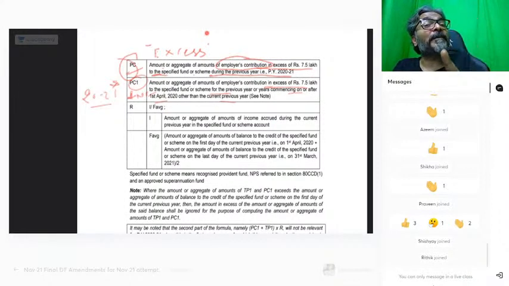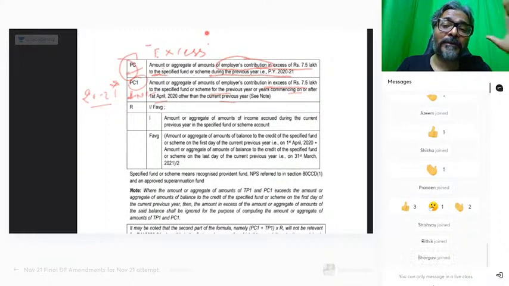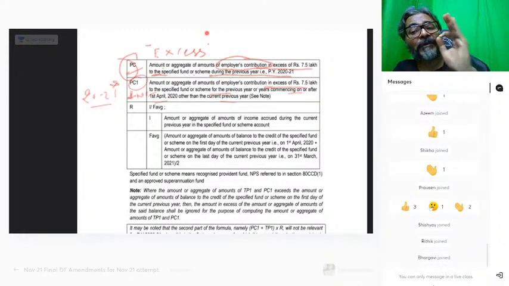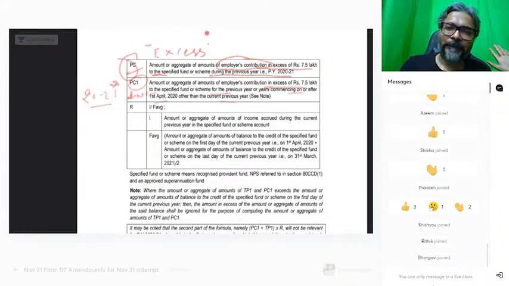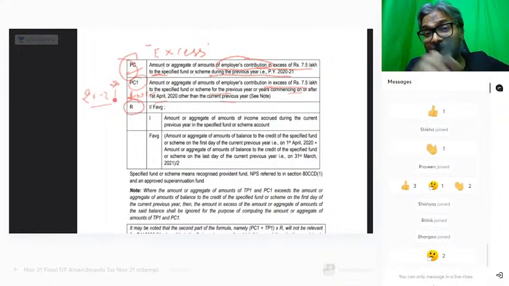किसकी contribution की बात हो रही है students? Employer contribution की बात हो रही है. Whose contribution are we talking about? Employer contribution. I hope that all of you are clear with this one. If that is the case, now let's see the denominator.